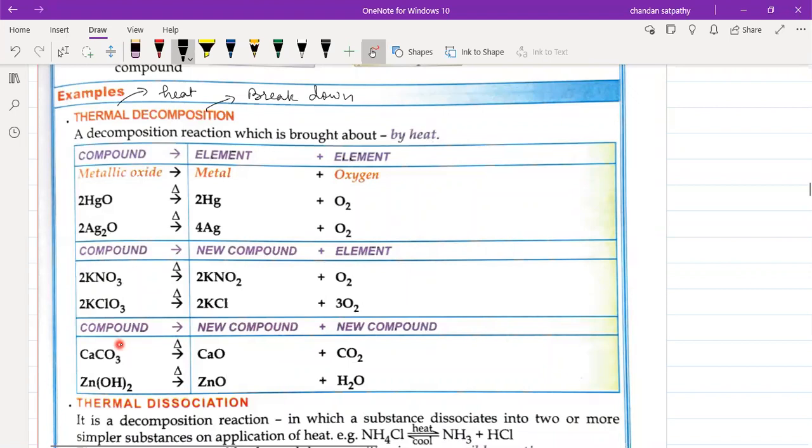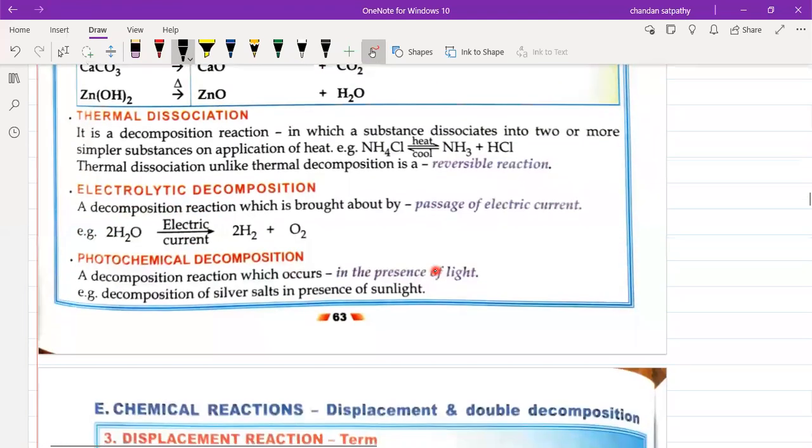Next example, when a compound is heated, it breaks into two new different compounds. For example, when calcium carbonate is heated, it forms calcium oxide and carbon dioxide. When zinc hydroxide is heated, it breaks into zinc oxide plus water. These are examples of thermal decomposition reactions. All these reactions you have to practice.